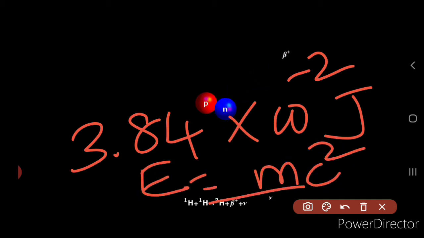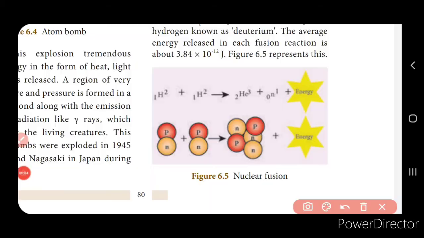We are aware of this equation, isn't it? So the concept of mass energy is given by Einstein, and this is the Einstein equation. So the relationship between the mass and the energy is given by E is equal to mc square. Now here E is the energy, m is the mass, and c is the velocity of light, right? So the difference in the mass between the parent and the daughter nuclei is called the mass defect. Now let's see the equation for the nuclear fusion. Here you can see that two lighter nuclei, that is the isotopes of hydrogen, that is deuterium, right?